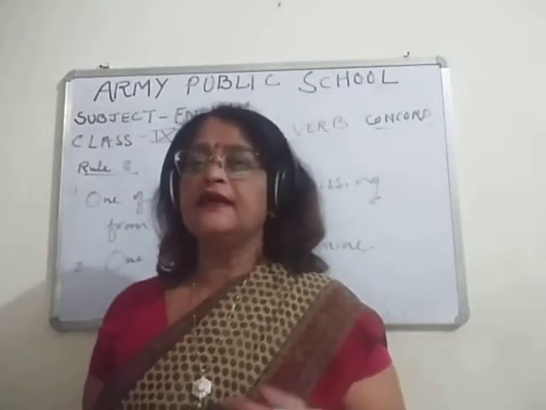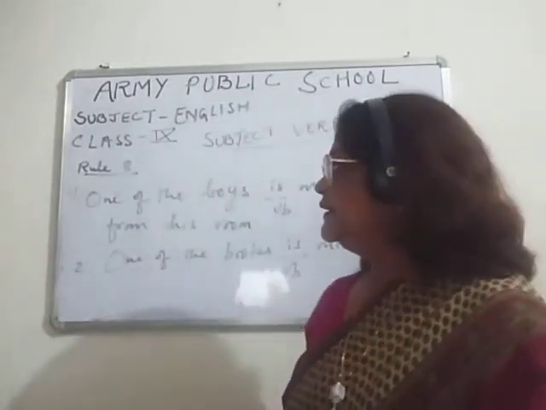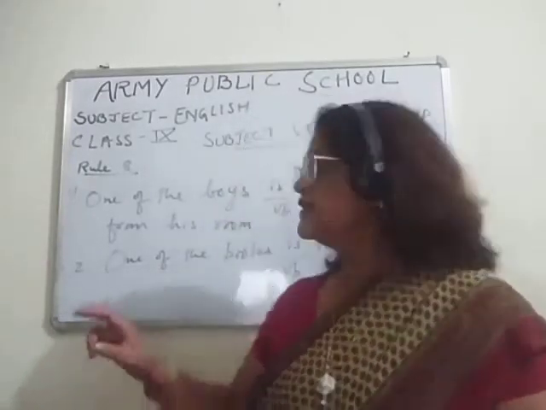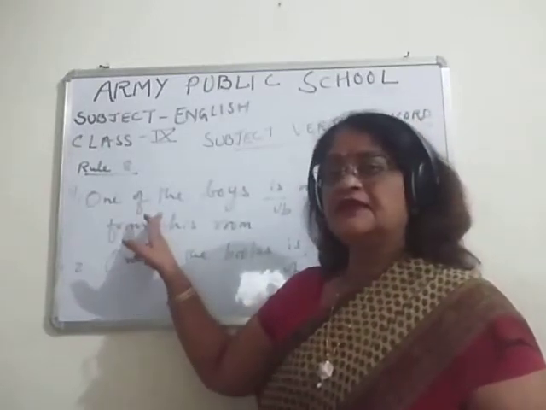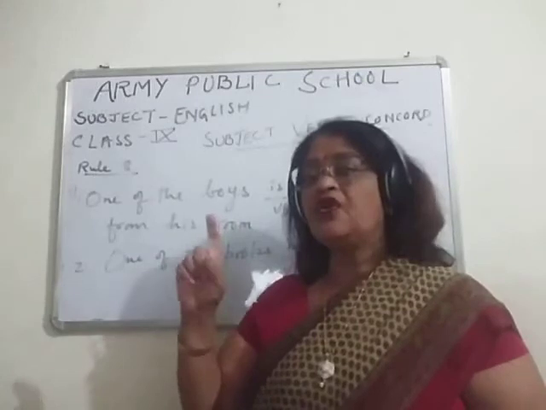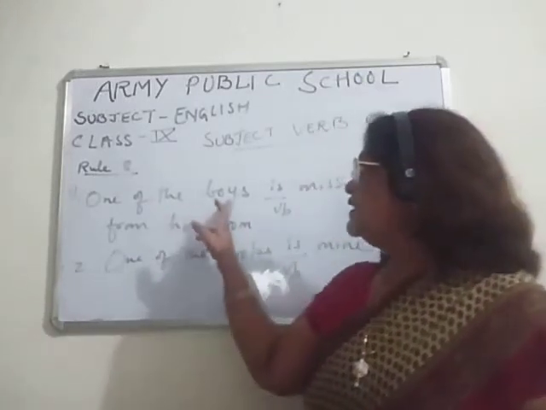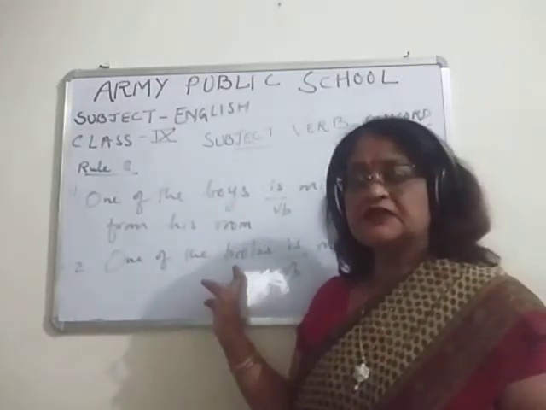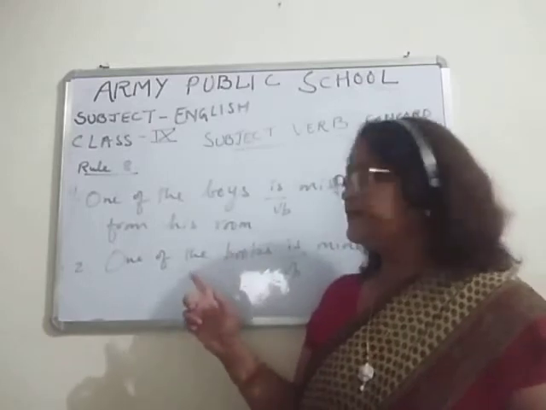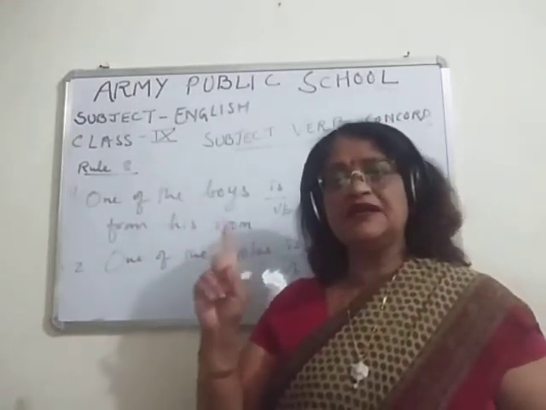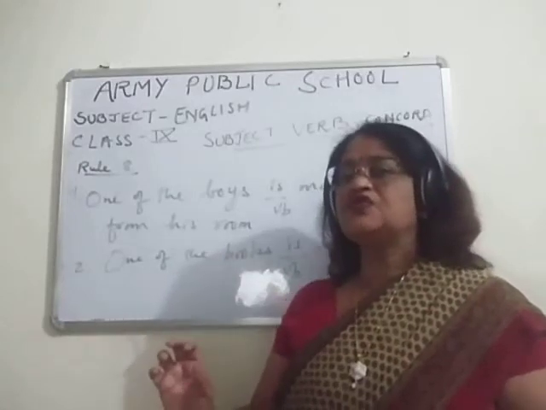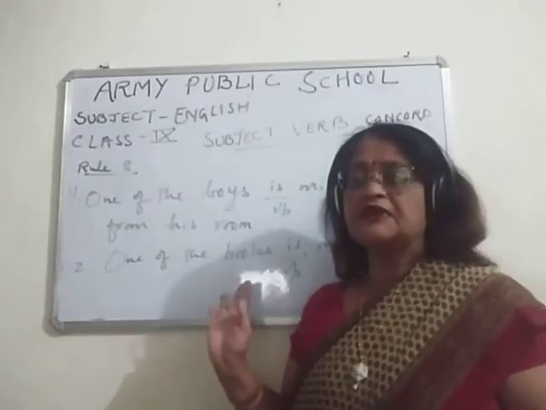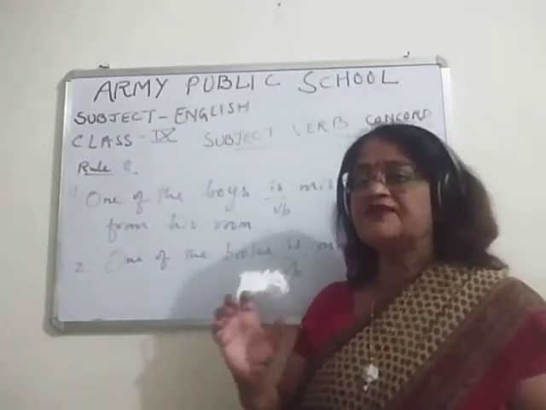Now children, a very interesting rule I am going to tell. When the phrase "one of" is used with a plural subject, here boys are a plural subject and books are a plural subject. See the combination. One is singular. So when this phrase is used with a plural subject, then the verb will become singular. Remember this thing, children. This is very confusing.